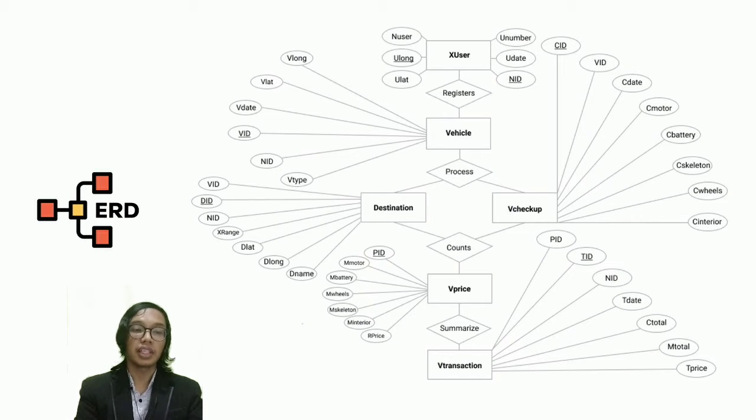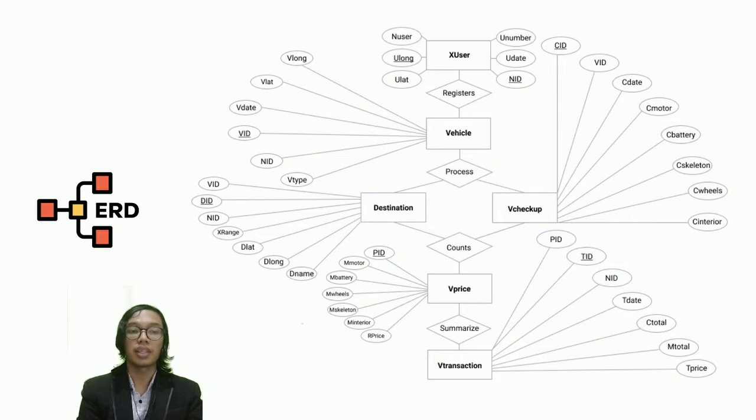The first entity, the X-user entity, has 6 attributes. They are end-user, U-long, U-let, U-number, U-date, and in-ID. The second entity, the vehicle entity, has 6 attributes too. There are V-long, V-let, V-date, V-ID, in-ID, and V-type.